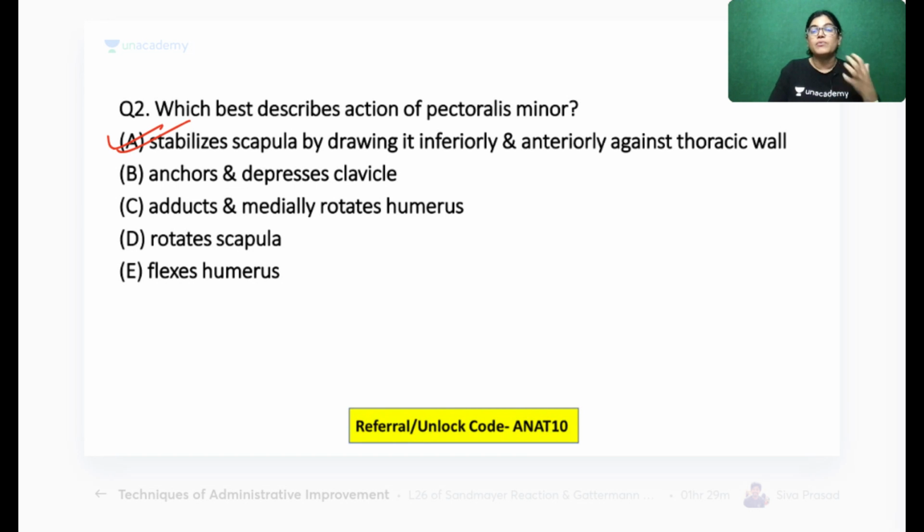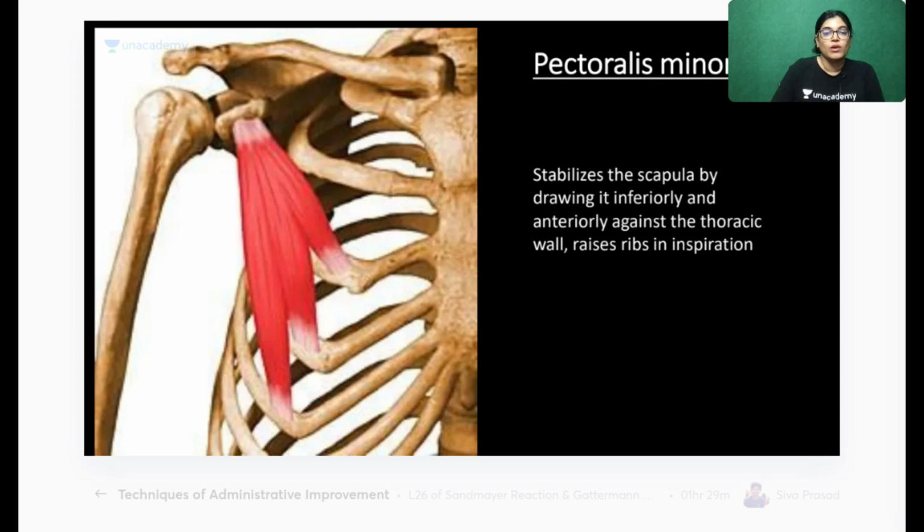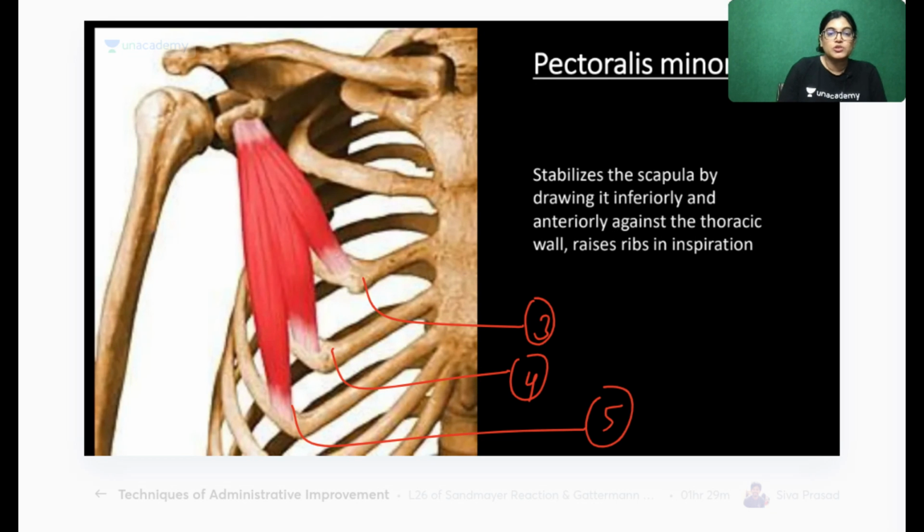And the best action of pectoralis minor is stabilizing the scapula by drawing it inferiorly and anteriorly against the thoracic wall. See here, very nicely you can see this is the third, this is the fourth, and this is the fifth rib costochondral junction. And what is the insertion point? What is this structure? This is the coracoid process. So this is the whole origin and insertion of the pectoralis minor muscle.